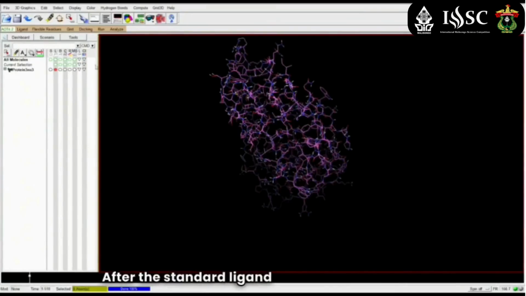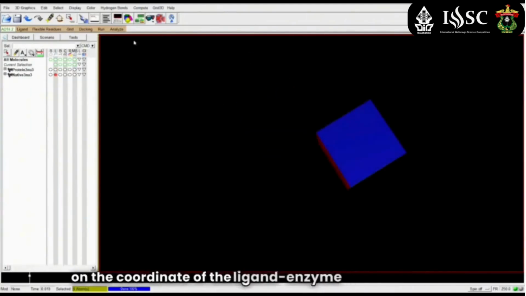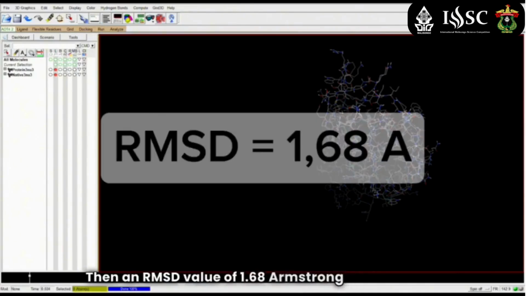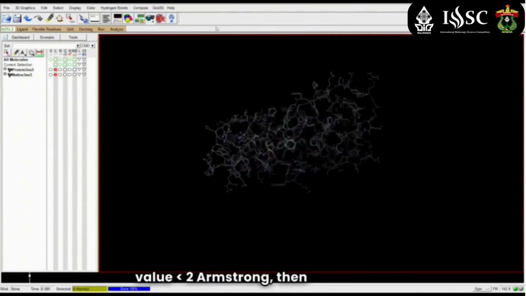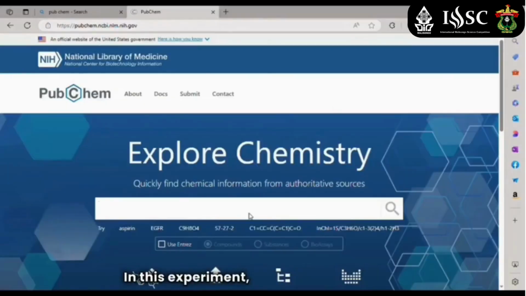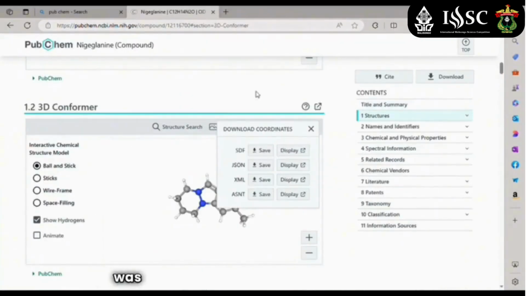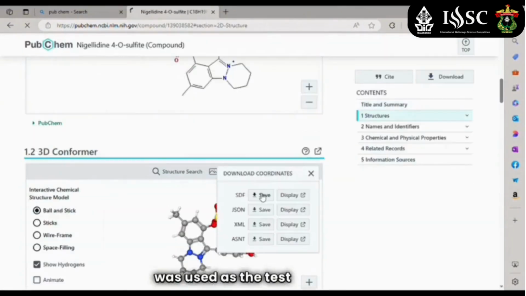After the standard ligand and enzyme are prepared, the redocking process is carried out based on the coordinates of the ligand-enzyme bond interaction using AutoDock Tools. Then, an RMSD value of 1.68 Angstrom was obtained. If the standard ligand docking result has an RMSD value lower than 2 Angstrom, then the docking protocol can be accepted or declared valid. In this experiment, the 3D structures of the compounds nigellidine and nigellidine 4-O-sulfite were obtained from the PubChem site, which were used as the test compounds.